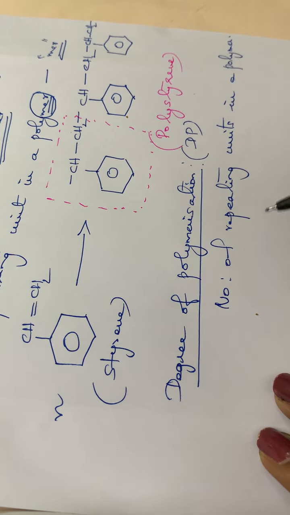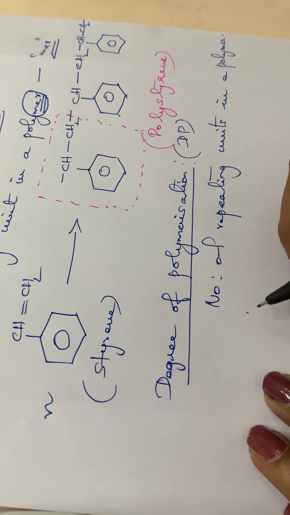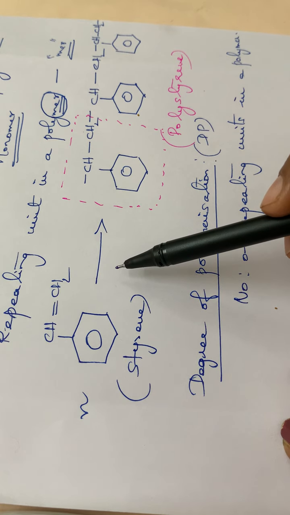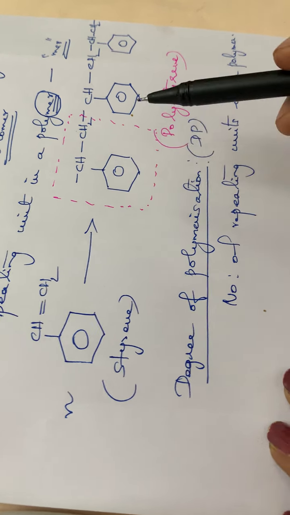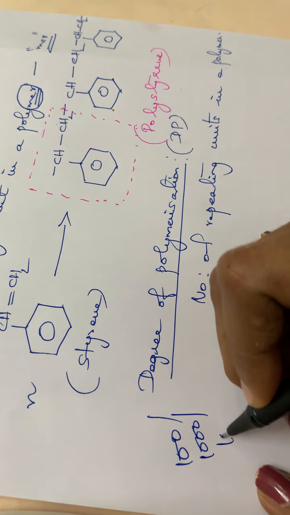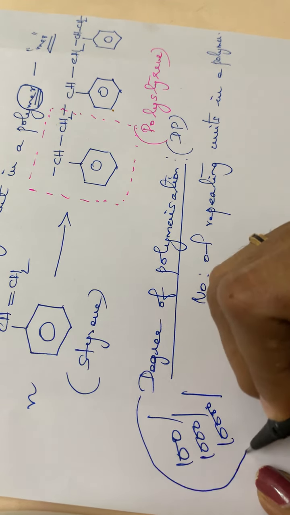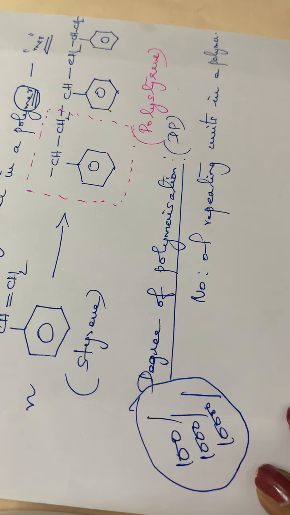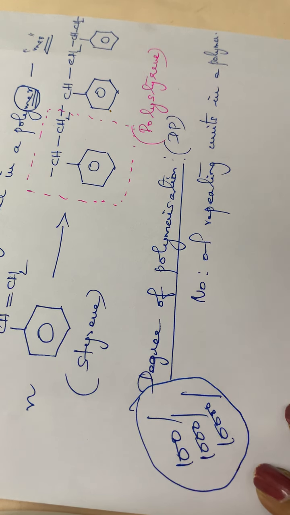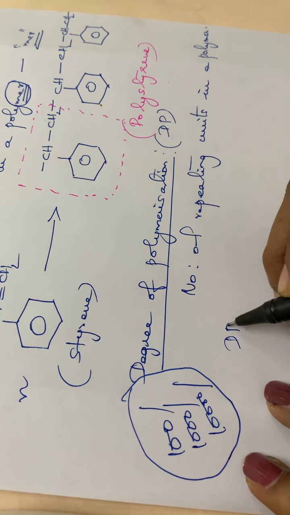Normally for polymer molecules, there may be hundreds or thousands or tens of thousands of molecules joined together to form a macro organic compound, or to form a polymer. Such a large number of molecules will be a polymer. So here you have to calculate the degree of polymerization.